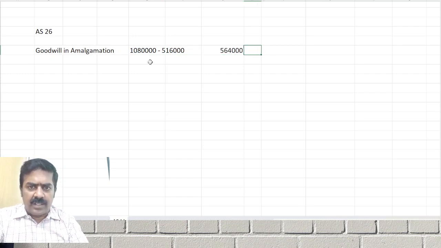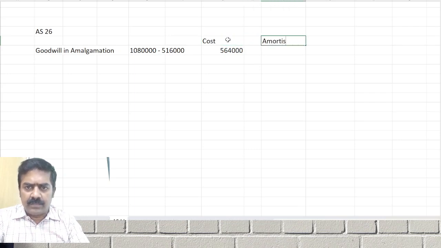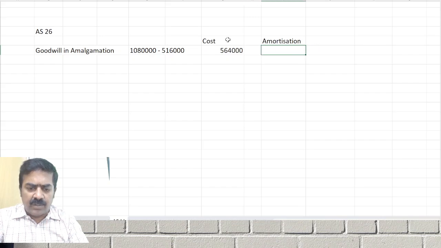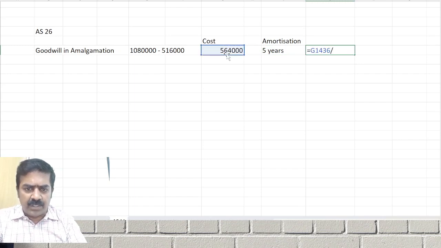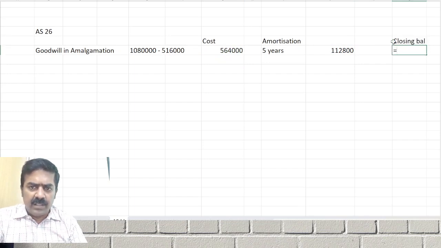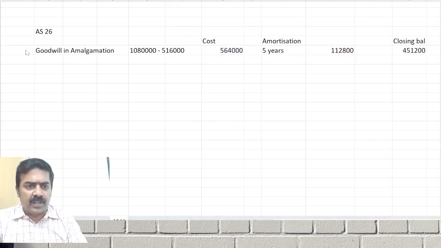In this, amortization, this is your cost. Amortization based on 5 years life. Okay, 5 years life. 5,64,000 divided by 5 years gives the amortization. Then closing balance. Closing balance will be cost minus amortized amount. Very simple. This is for point number 1.